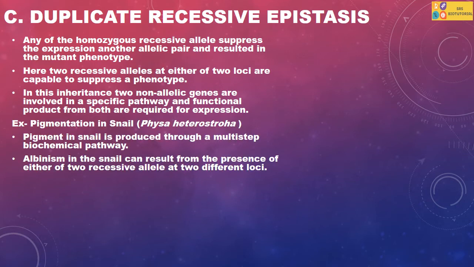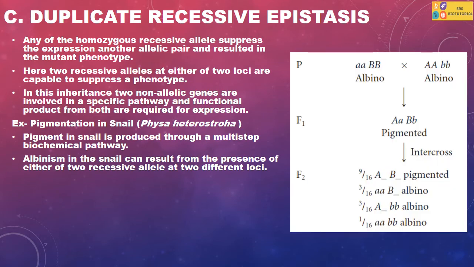Inheritance of pigmentation in snail is one example of duplicate recessive epistasis. Pigmentation in snail is produced through a multi-step biochemical pathway. Albinism in the snail can result from the presence of either of two recessive alleles at two different loci. To observe duplicate recessive epistasis, a cross was made between two albino snails having genotype small a, capital B in the first individual and capital A, small b in the second individual.